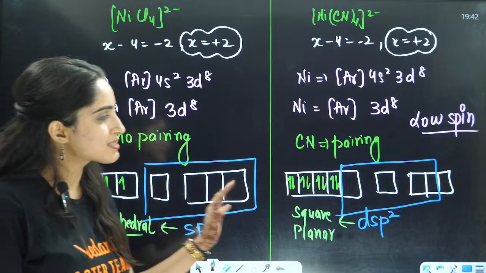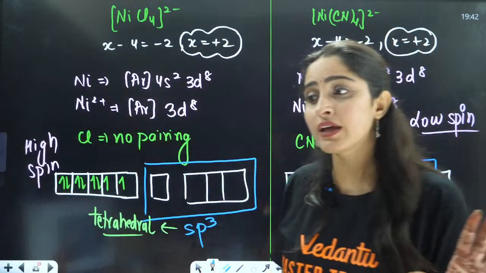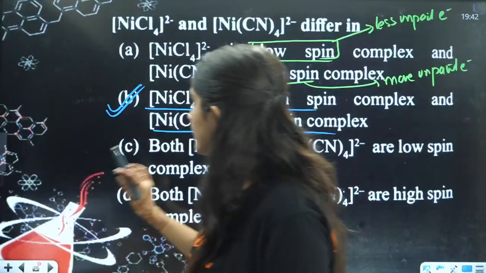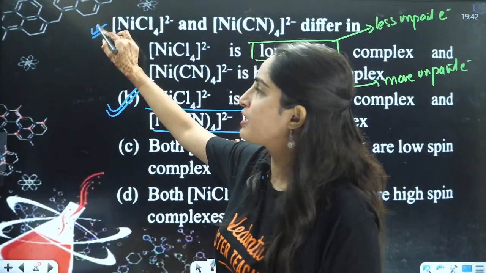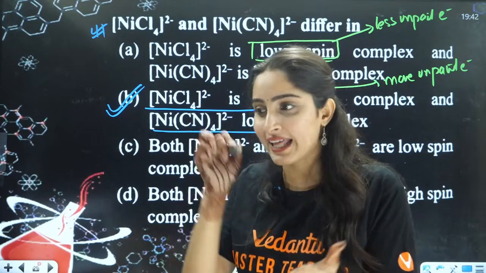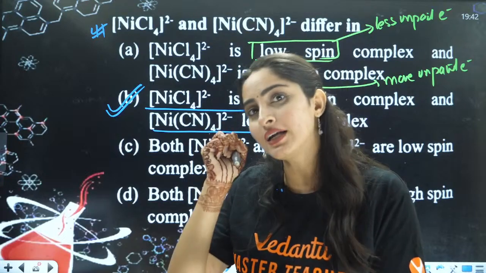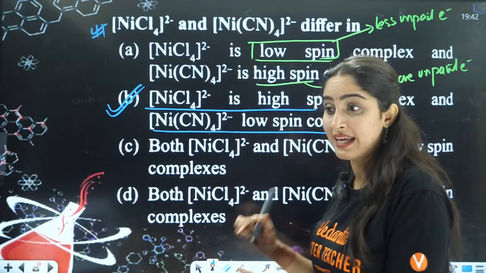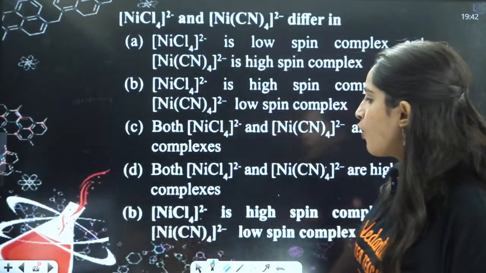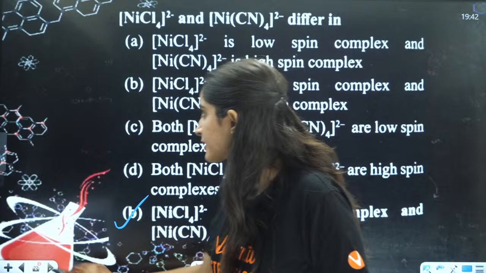Now students, tell me, is this clear to everybody? It's a very, very important question. This is based on your coordination compound VBT theory. It is a must question. I can guarantee that in your exam, you will definitely see a question based on this. So B will become your correct answer.